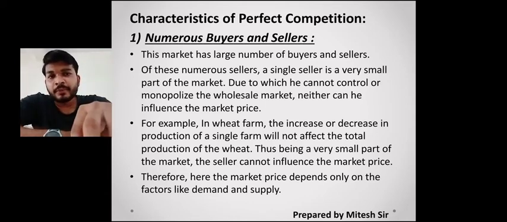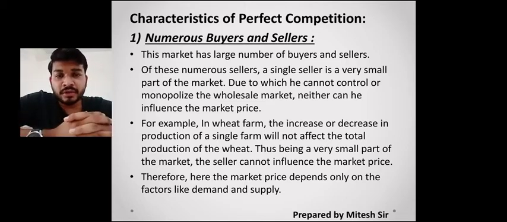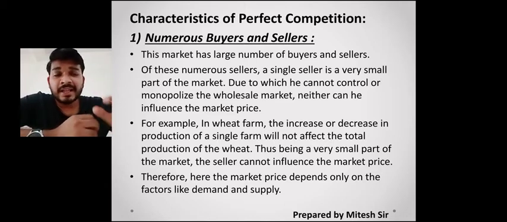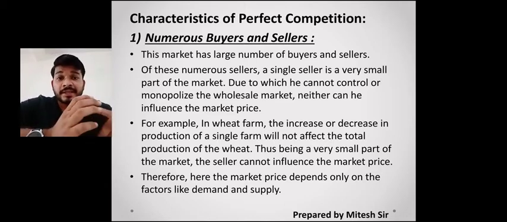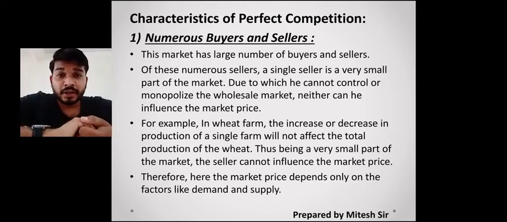From Maroli, one farmer with one piece of land is not able to produce. Will it affect any part of the total Gujarat production? No. So one single seller, whether able to produce more or not, cannot influence the market, nor change the price according to his or her wish.